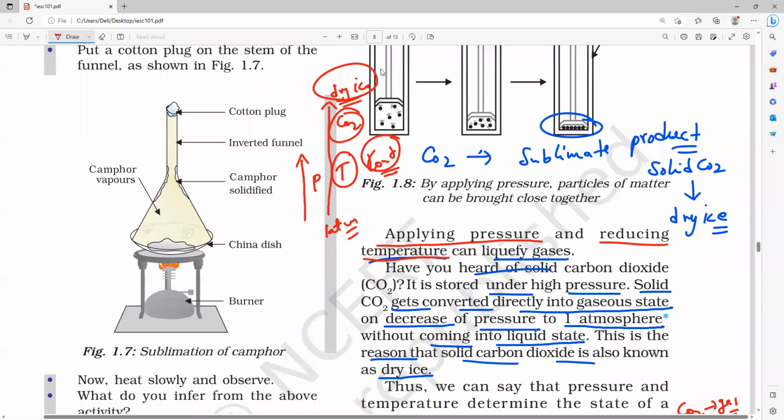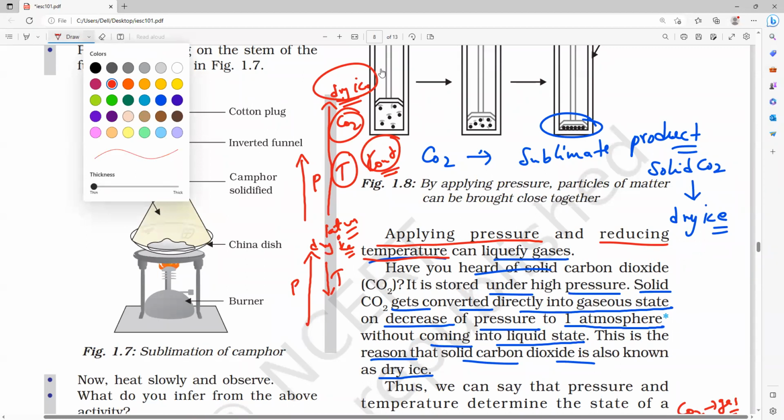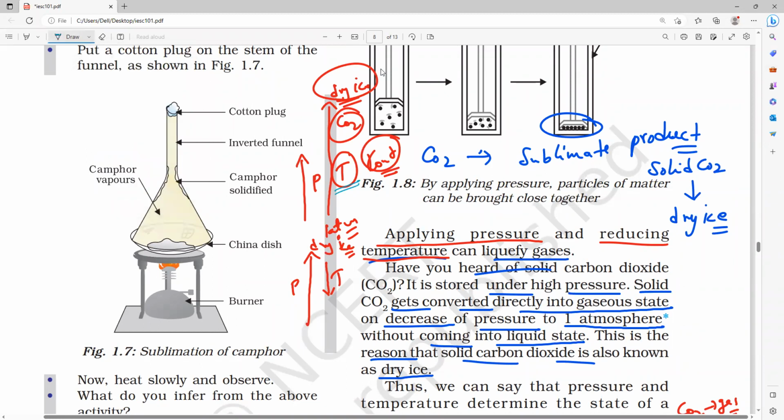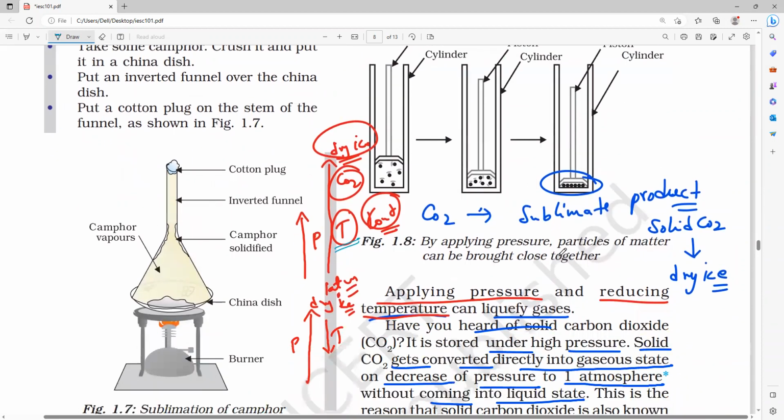But if you want to form the dry ice fast, by increasing the pressure and at the same time reducing the temperature, I will get the dry ice very quickly. That is the reason I do it, according to our convenience. Actually, when the pressure increases, the temperature also increases. If you keep the temperature constant, we can also do it. But see, now here I am compressing the gas. I am not putting any temperature. By applying the pressure, the particles of matter can be brought closer together. Am I talking about any temperature here? No.